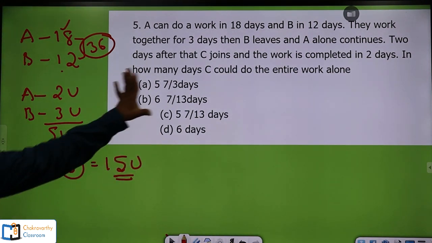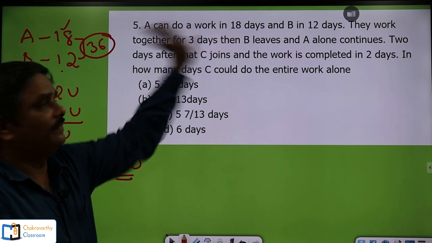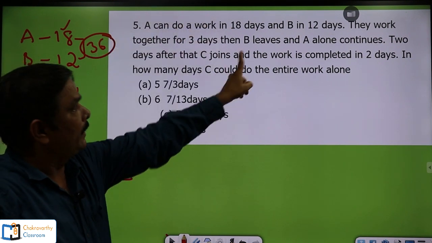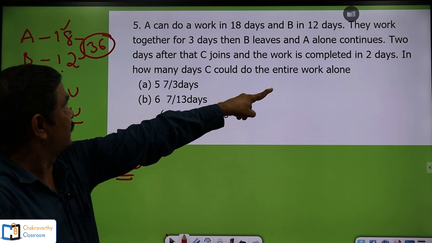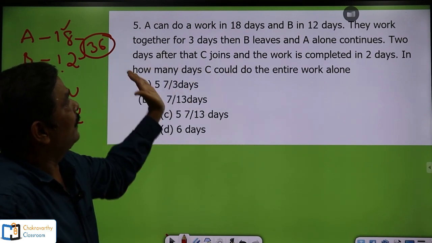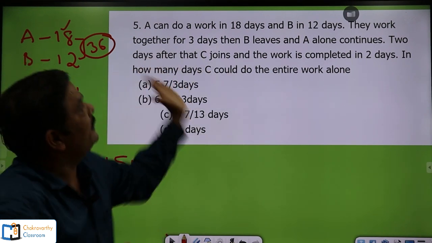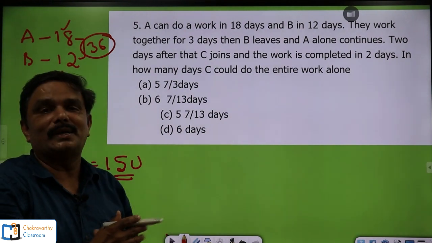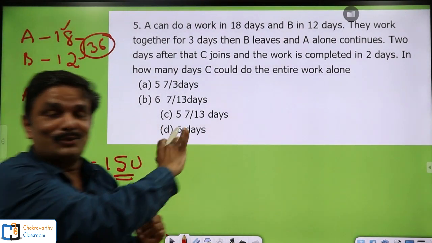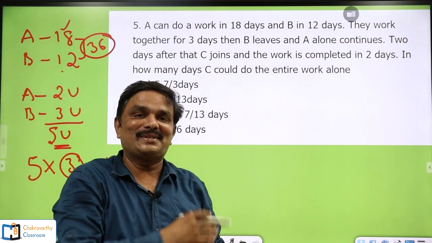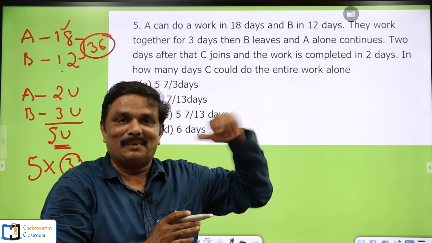Then what happens? B leaves. Then A alone continues, and 2 days after that, C joins. A good question, students. We have not done this set of questions in this class, I remember the previous session.